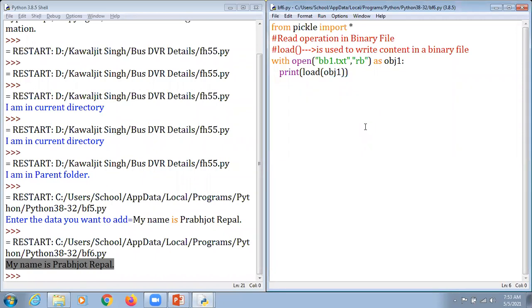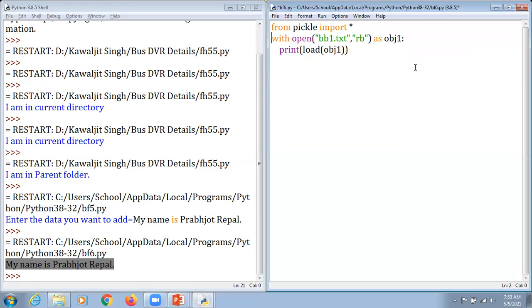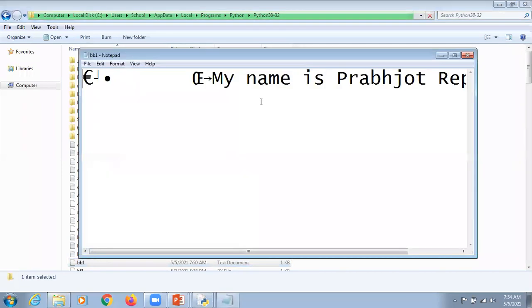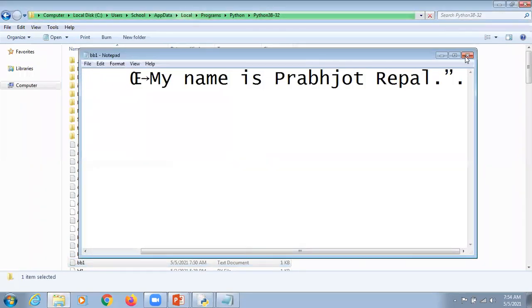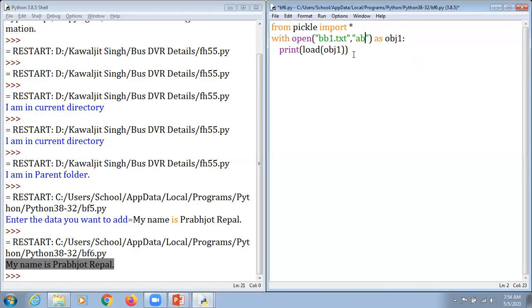Okay, now students, when we talk about the write operation here, kindly concentrate. Now I'm just going to delete that particular portion that is a comment here. Now we can use ab. AB means that this is for append mode. It means we are supposed to add content within that particular file. So we write BB1 here, and only mention my name is Prabjot Repal. So I'm just going to close this and minimize this one also.